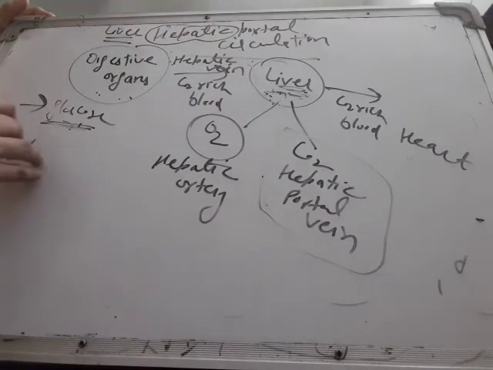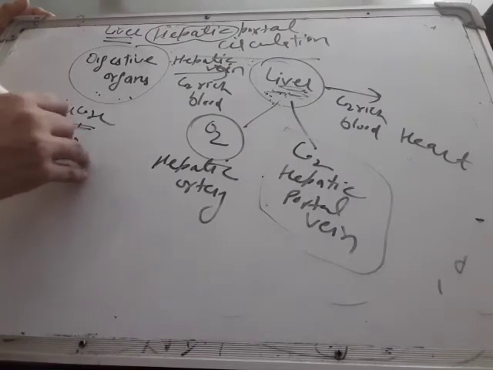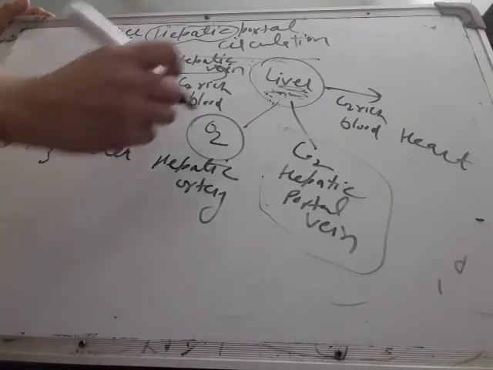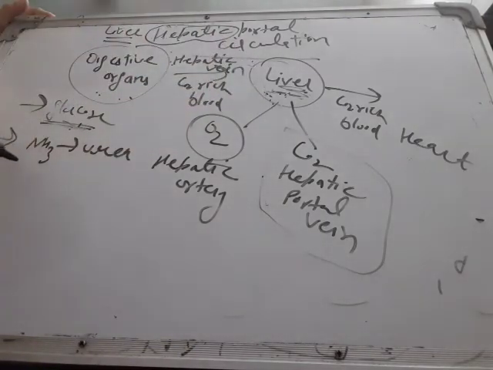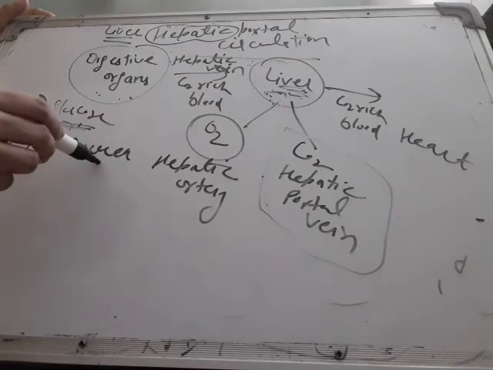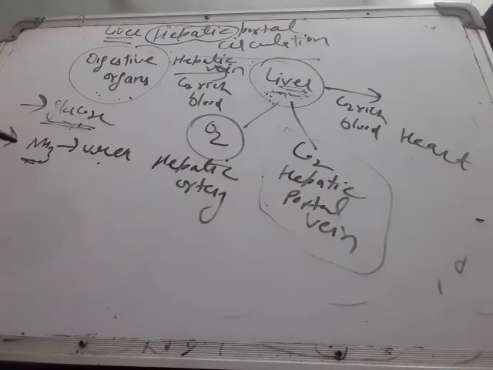Another biggest advantage is it converts ammonia into urea. The liver is the organ where harmful nitrogenous waste, ammonia, is converted into urea. When digestion gets completed, ammonia is formed in the stomach and intestine as an end product of the digestion of proteins. So this is a very poisonous thing to keep in the body.